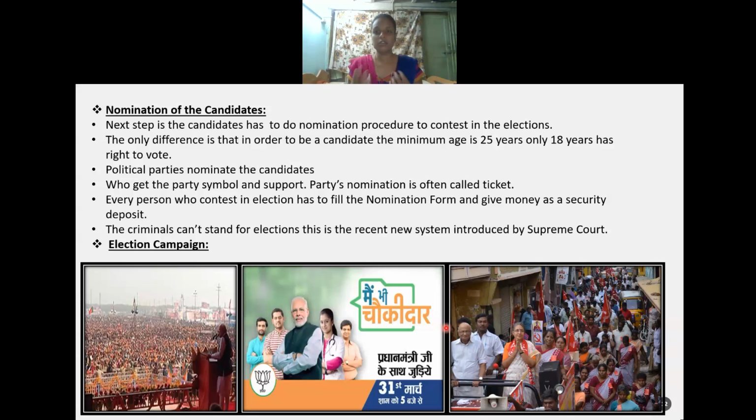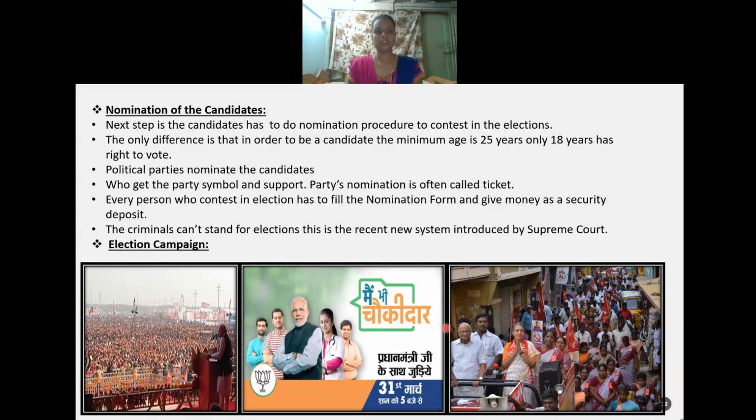In news channels as well as in newspapers you will hear that tickets were distributed, the BJP, Congress and JDS of this constituency distributed tickets to their candidates. So ticket distribution is nothing but the political parties finalizing to whom they have to give the tickets to stand in the election.